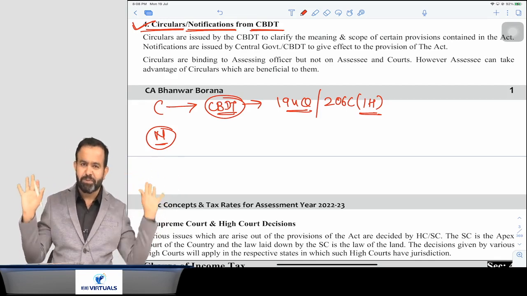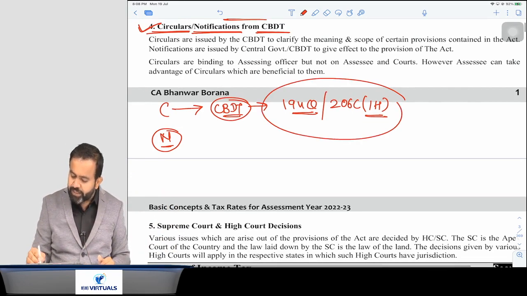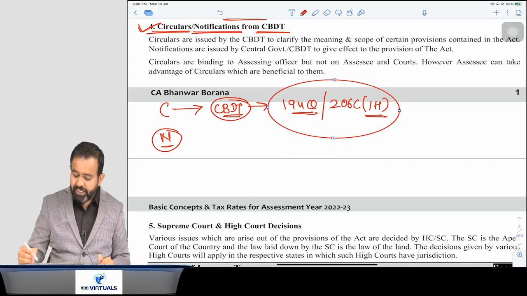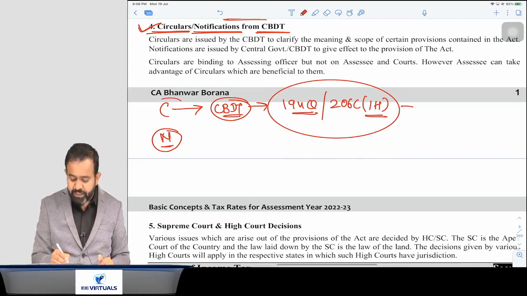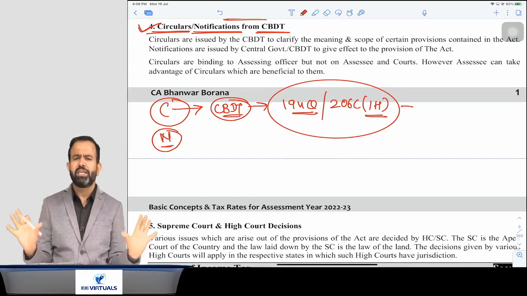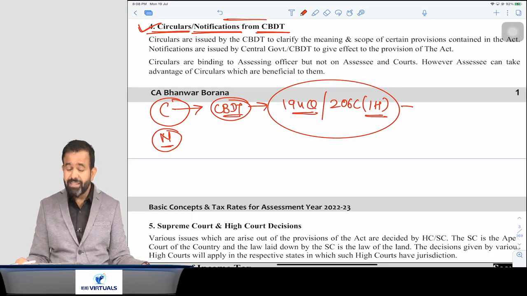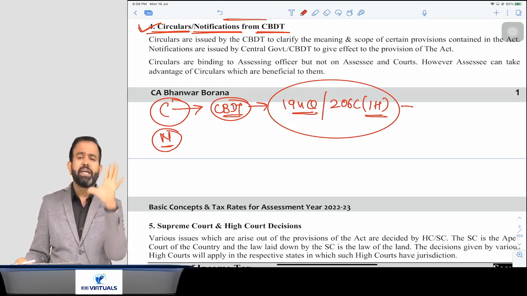So there are some disputes about this particular section. To clarify this, the CBDT came with one circular. So a circular is clarificatory in nature. They want to give the clarification. That is called a circular.